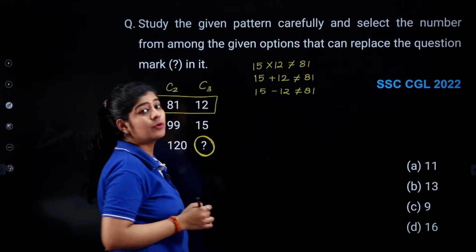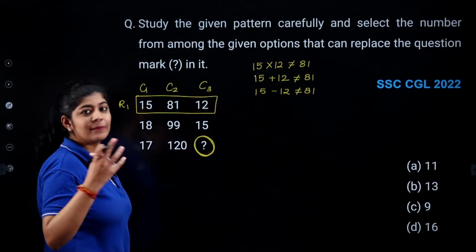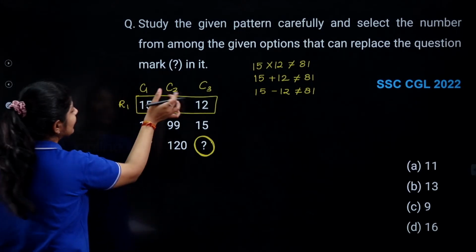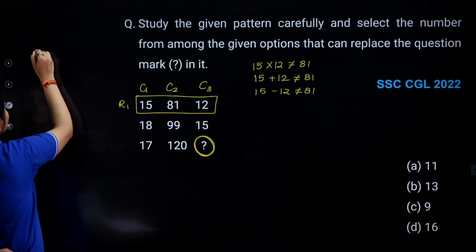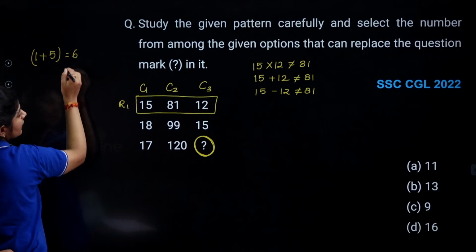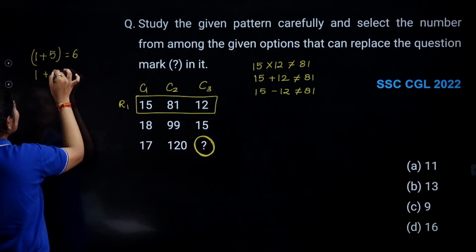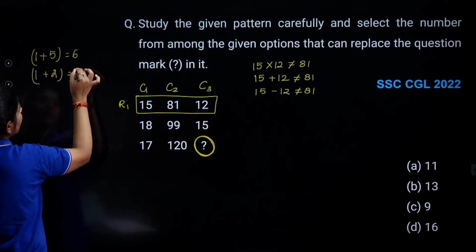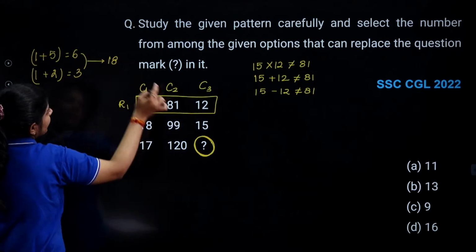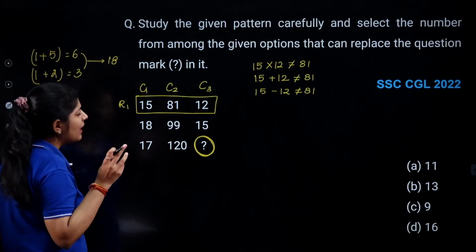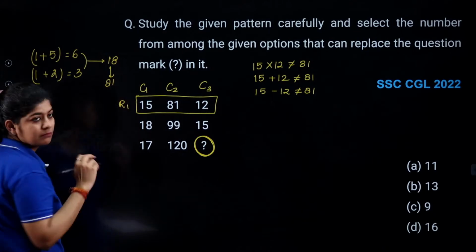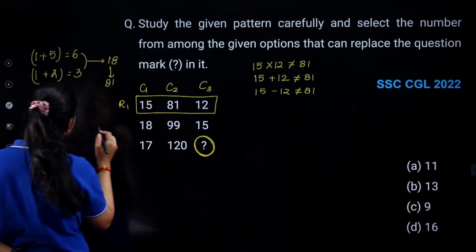So what do I need to do over here? Now I am continuously thinking. Okay, now I just break this number into the digits. Here I am having 1 plus 5, that will give me 6, and 1 plus 2, that will give me 3. If I multiply both of these numbers, I am getting 18, but here we are having 81. So I may be thinking I just reverse this particular number and write it as 81. There are chances.